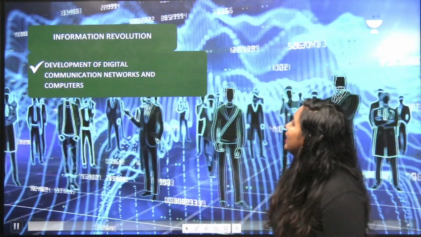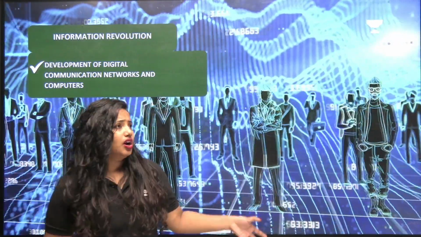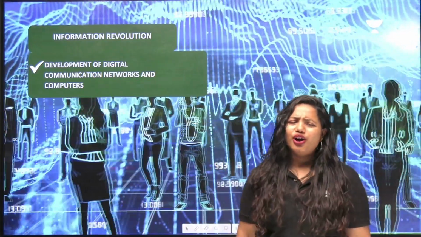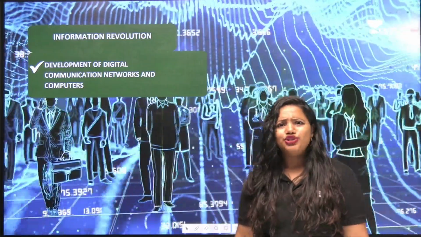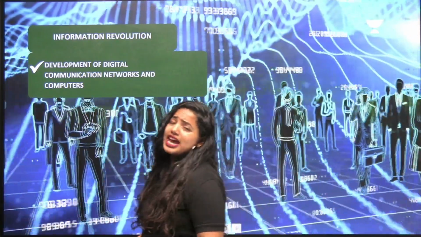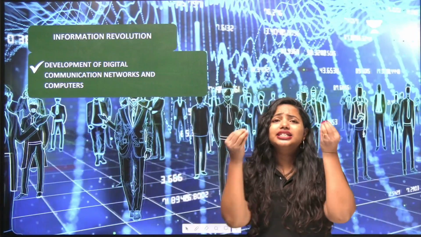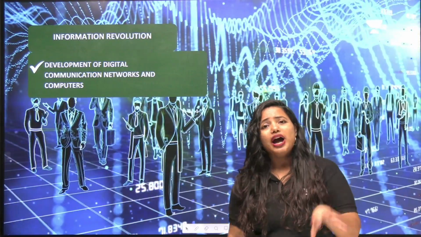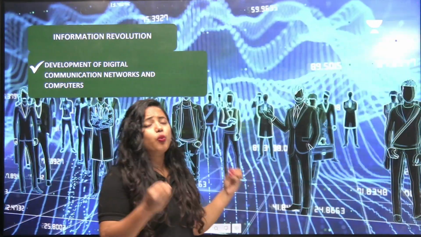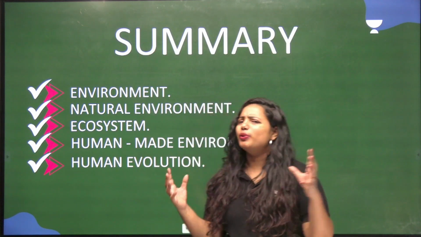What is this? Information revolution. Development of digital communication networks and computers. There was an era when all these things developed so well. Today, if you want to call someone, it's so easy. Take your phone, just make a call, right? Video calls are so easy. If you want to make any kind of conversation or communication between people, it's so easy. It can be done in seconds right now, right? Yes. Why? Because the information revolution has occurred. And that is the main reason why we are advancing day by day. So that's all about today's session, and I hope everyone really liked it.